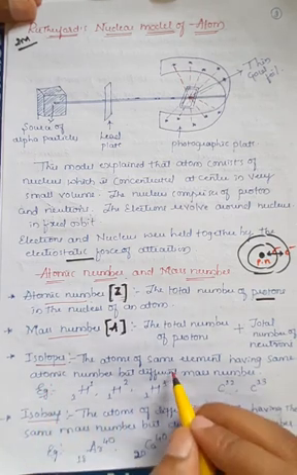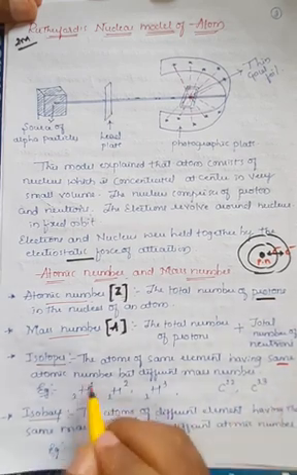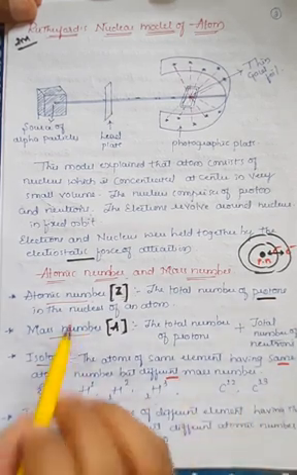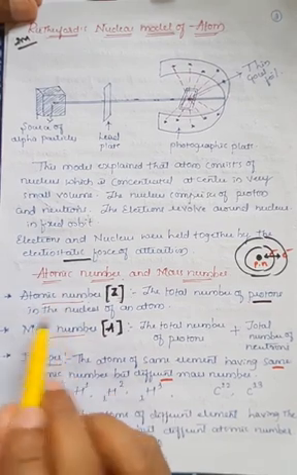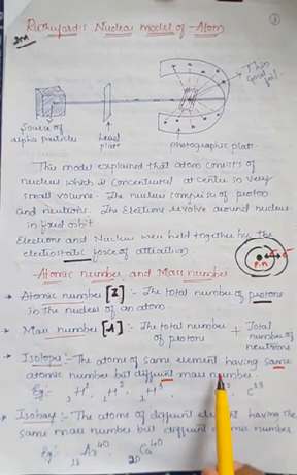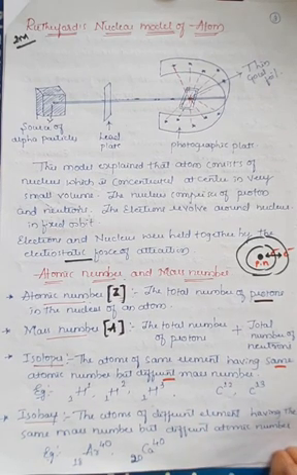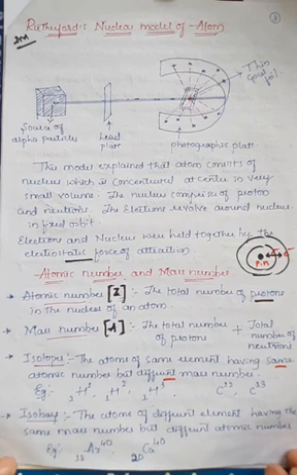Isotopes means the atoms of the same element having the same atomic number, right? Same atomic number but different mass number. Remember, whenever the atomic number is the same but the mass number is different, that is generally called isotopes, right? So isotopes are the elements which have the same atomic number but a different mass number. If you take hydrogen, hydrogen generally has three isotopes. One is